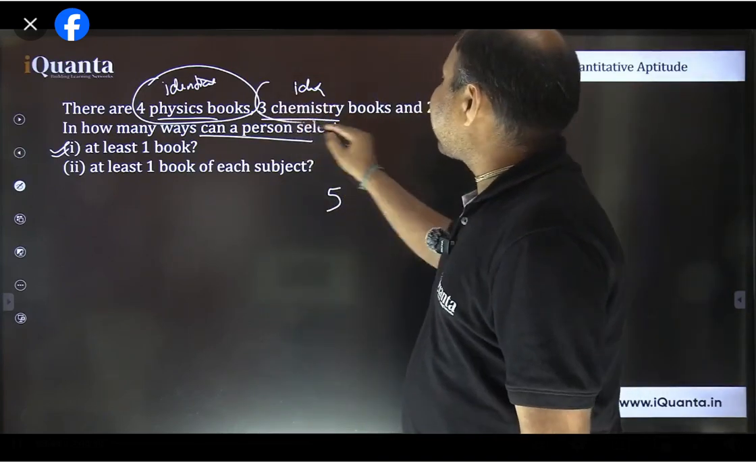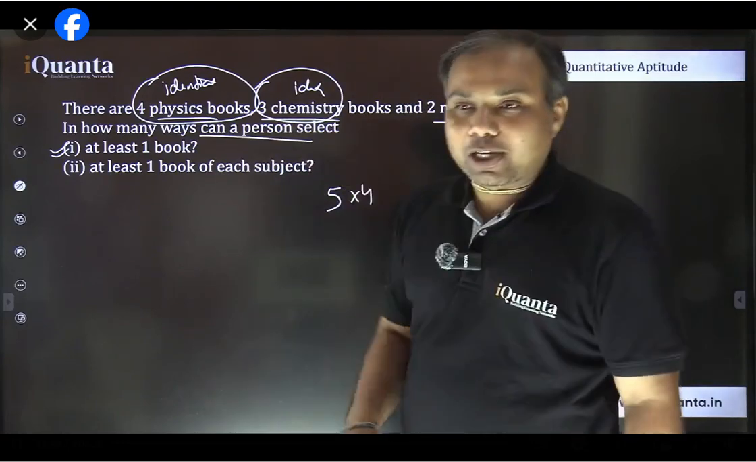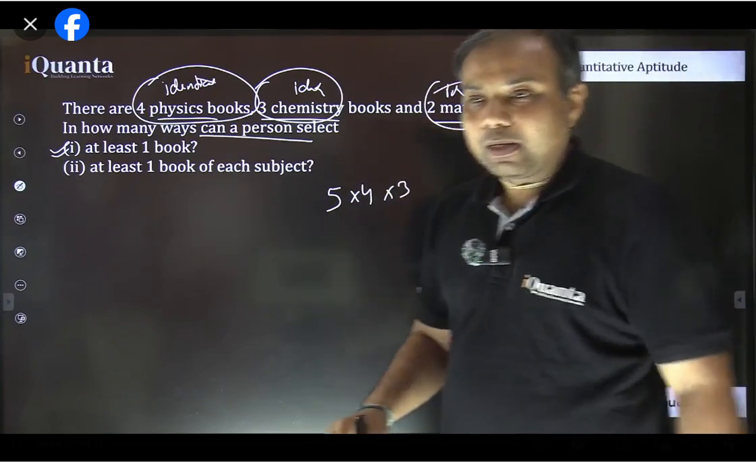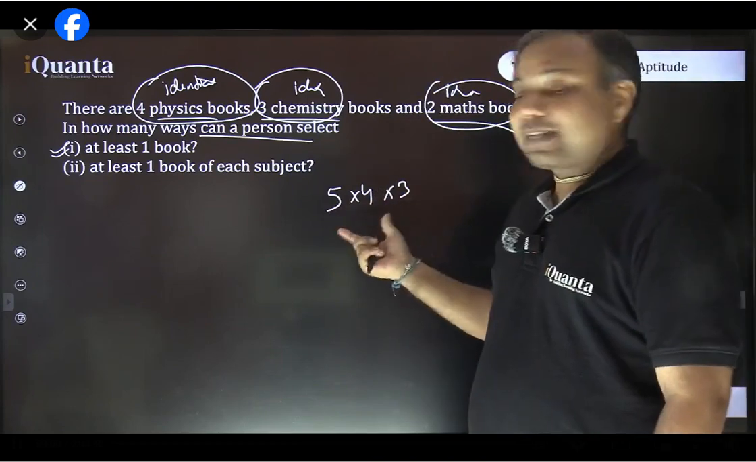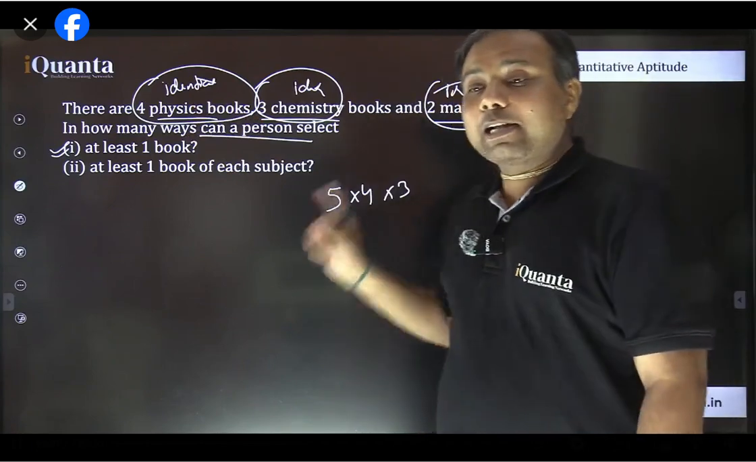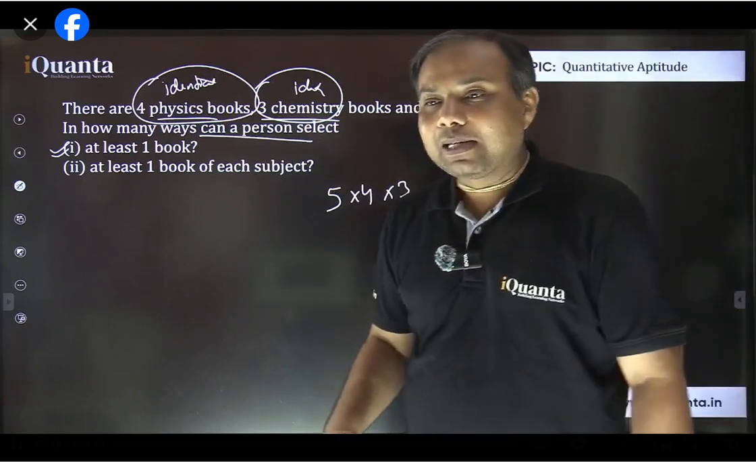Okay, same way among 3 chemistry books, how many different selections are possible? It is 4, including 0 selection. Fine. And same way among the 2 math books, you have 3 different selections possible. So total 5 into 4 into 3, that is 60 selections can be made. It includes the case when 0 physics book, 0 chemistry book, and 0 math book is being selected. That means none is selected.